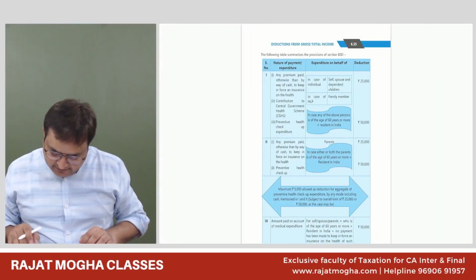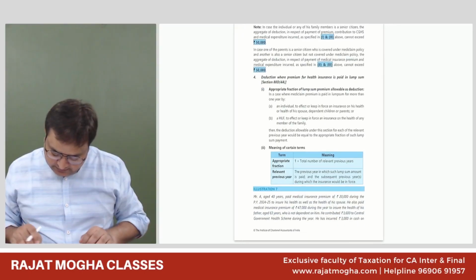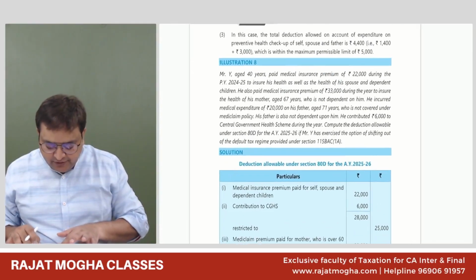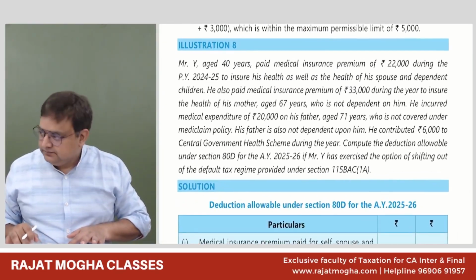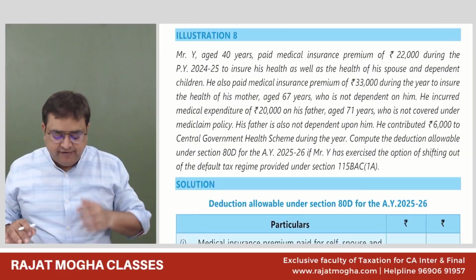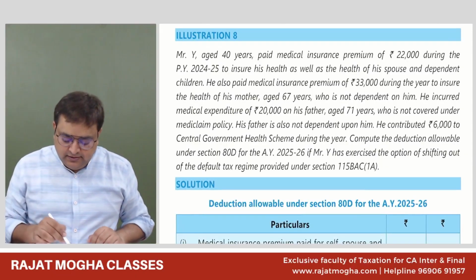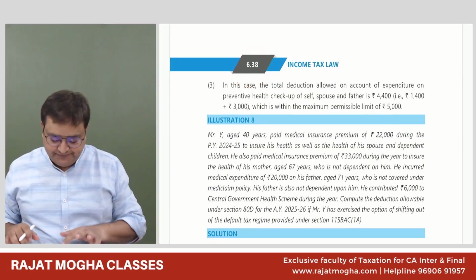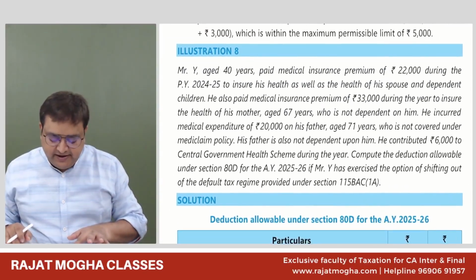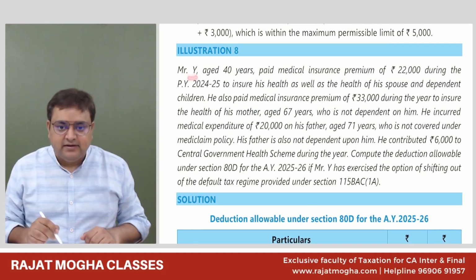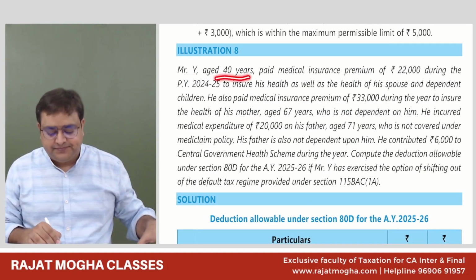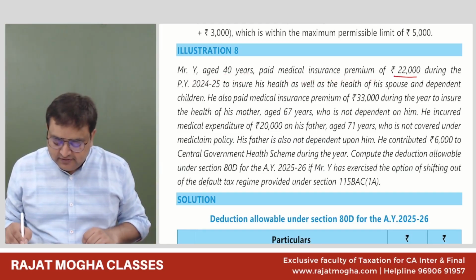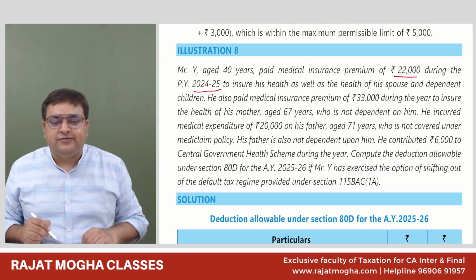I would like to discuss one of the questions. The 7th is 80D. The 8th, I would like to take the 8th. The 8th is a better question. Okay. Everyone, if you have the study material, this is page number 6.38. Illustration number 8. Mr. Y, age 40 years, paid medical insurance premium of 22,000 rupees during the previous year 24-25.